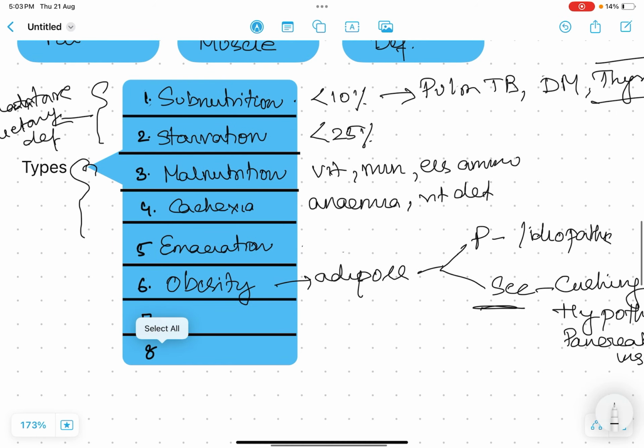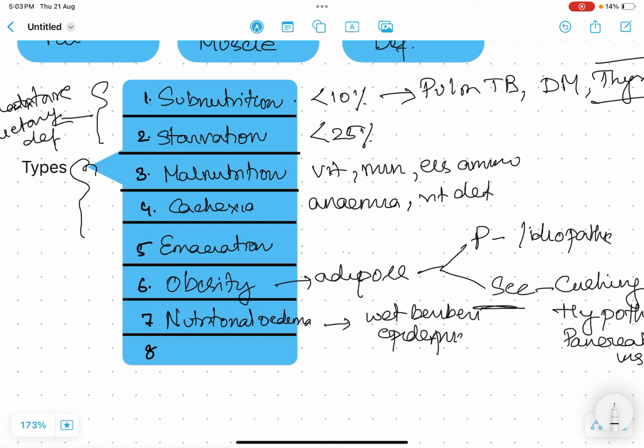Now there is something called nutritional edema, not obesity, nutritional edema. This is seen in wet beriberi, and also in epidemic dropsy.